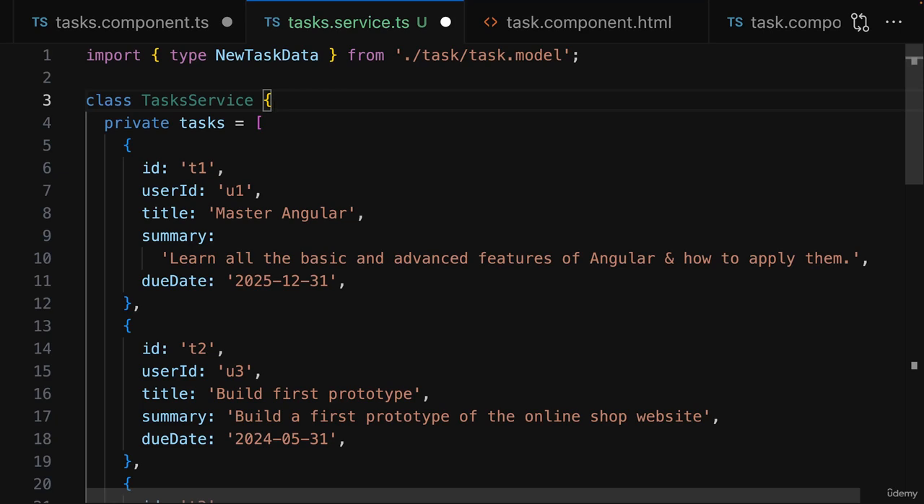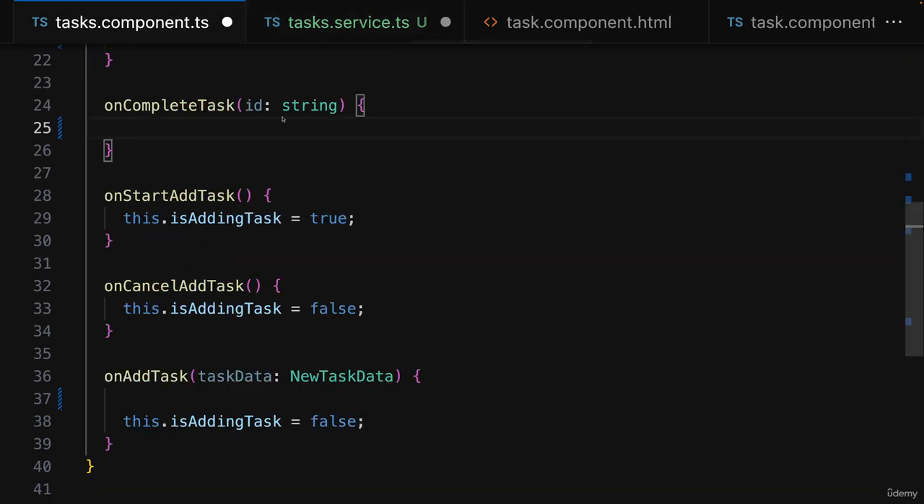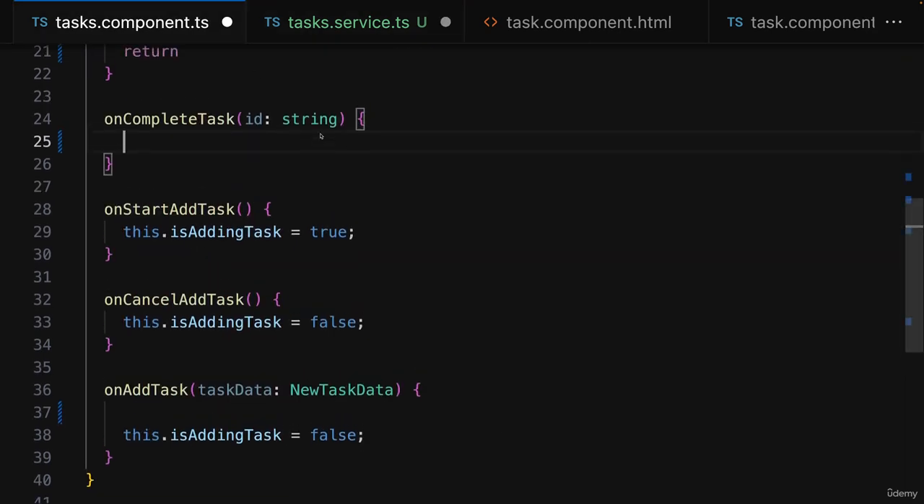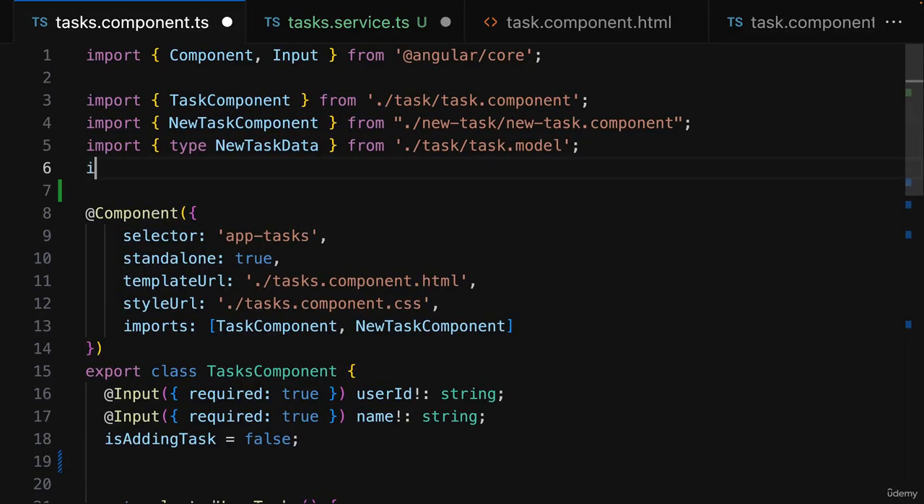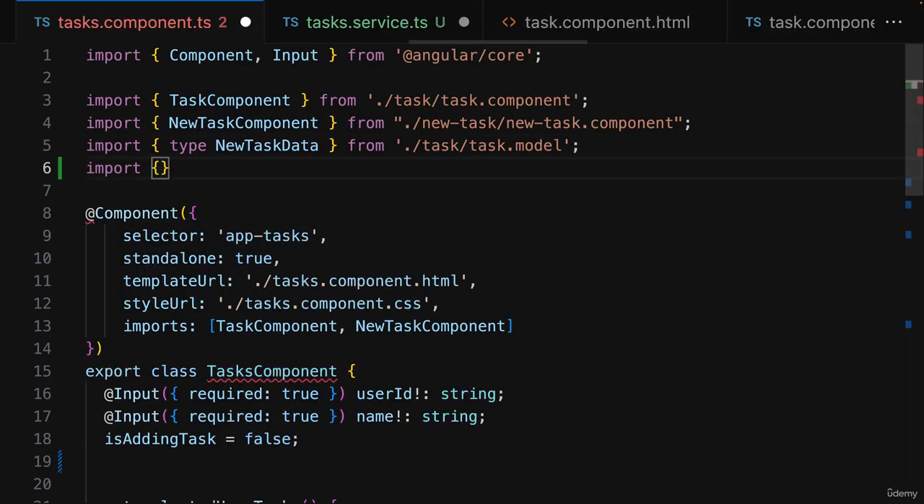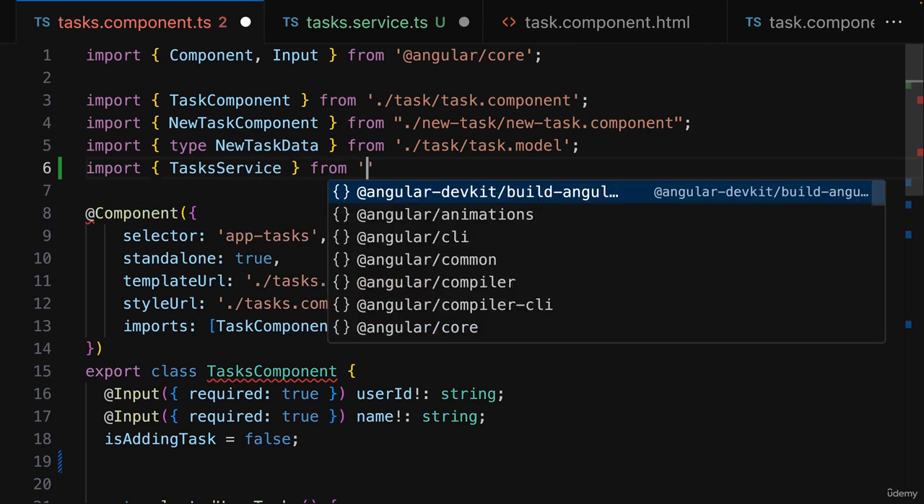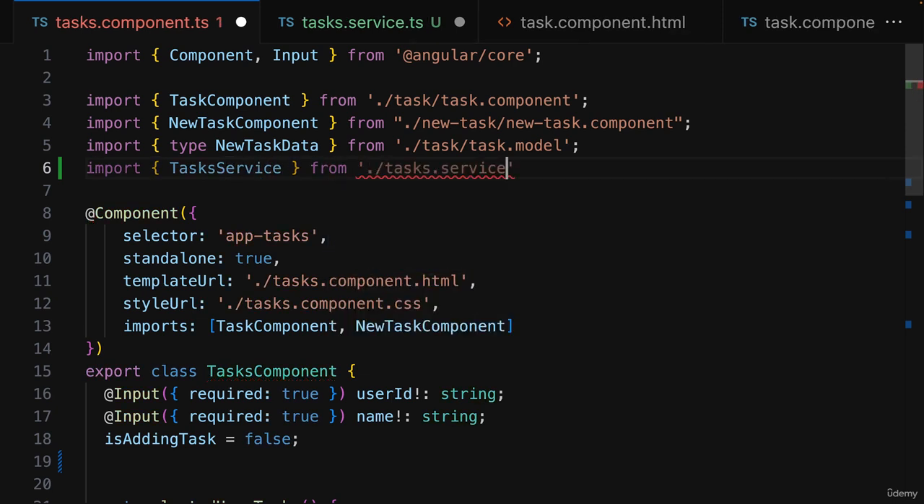Now, of course, we need access to this class, or to an object that's based on this class, so that we can get hold of our tasks again. And therefore, as a first step, we should export this class so that we can use it somewhere else in our application. Now we can go to the tasks component TS file and import this newly added service, this tasks service, from the tasks service file.